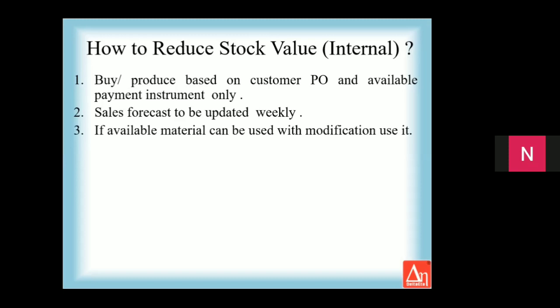The third one, you will always find material lying inside the factory unused. Why is it unused? Because it is not matching the specification. But as factory heads or factory managers, we should be able to understand whether this material can be used with little modification. If that can be used, go ahead. Instead of keeping material dead and going for fresh material, why don't you modify that and use it?